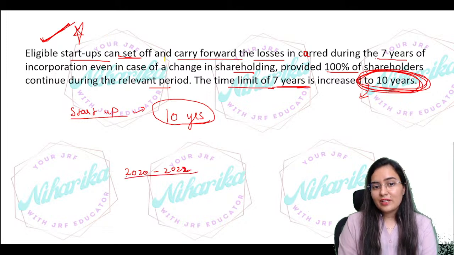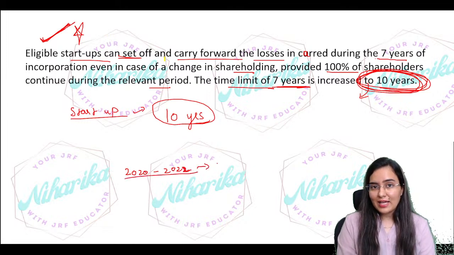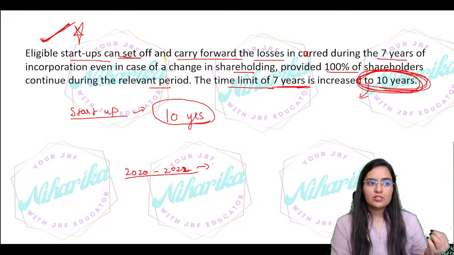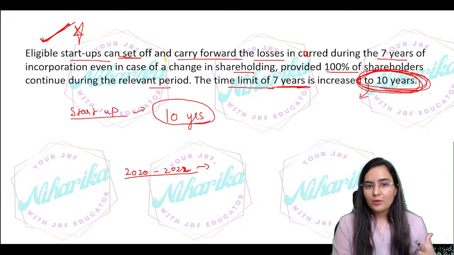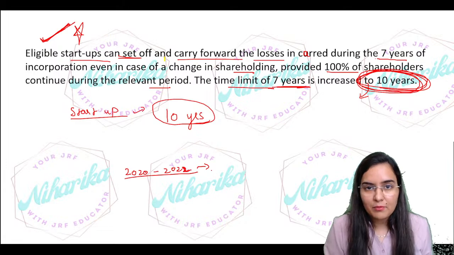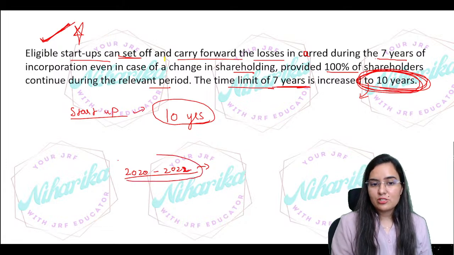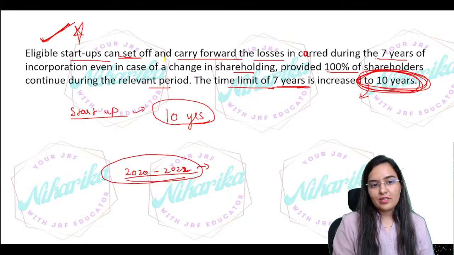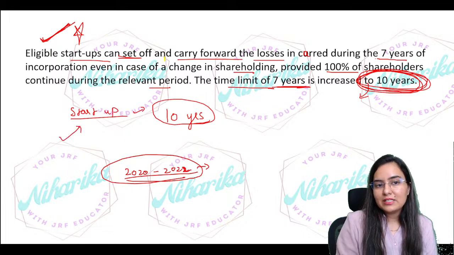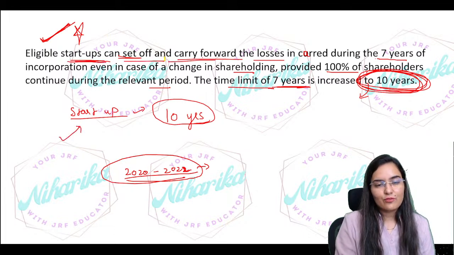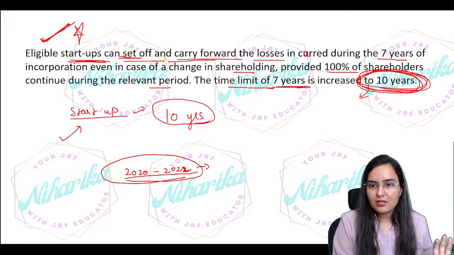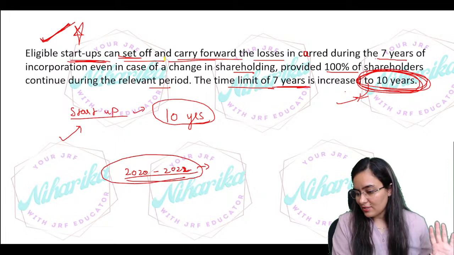It was very difficult. This time period was lost for students, for business, for job earners, for everyone. So in order to support them, the government has started this, that now set off and carry forward you can't do just 7 years. Now you can do 100% till 10 years.